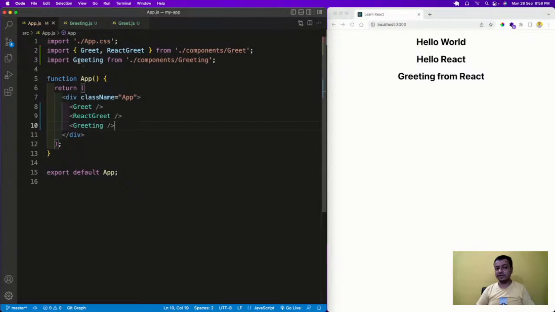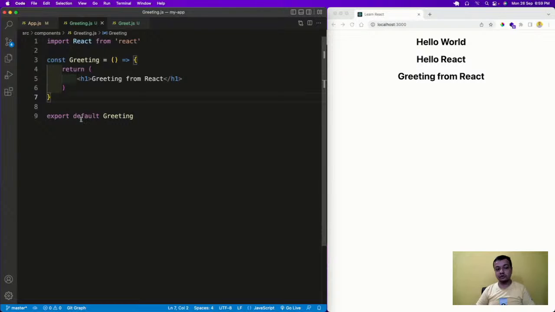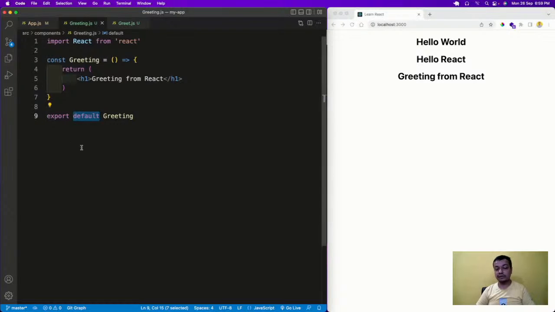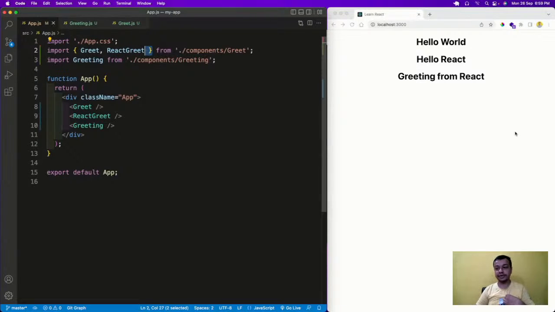See, there is something different in the import. The difference in the import is that I'm not having this curly bracket. So this is known as default import, no curly bracket. It also means that you can only import one thing from a class, and you export it with the default keyword. Here we were doing the export, and we can export multiple times, but here I'm using the default keyword, so I can export only one thing, not more than that. It will be shown, and greeting from React has been shown.